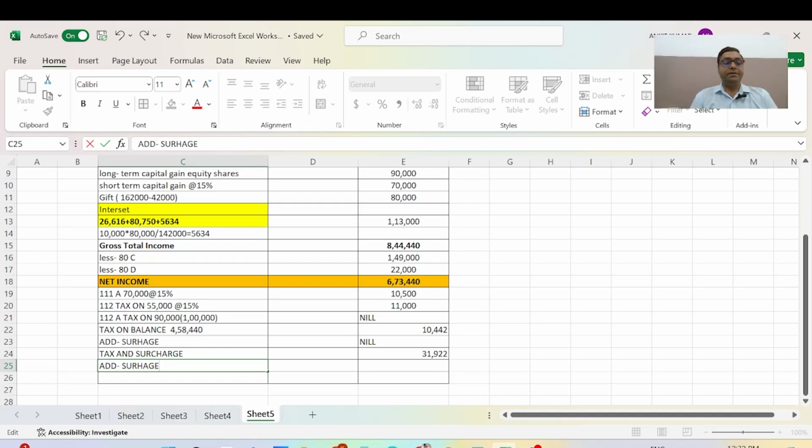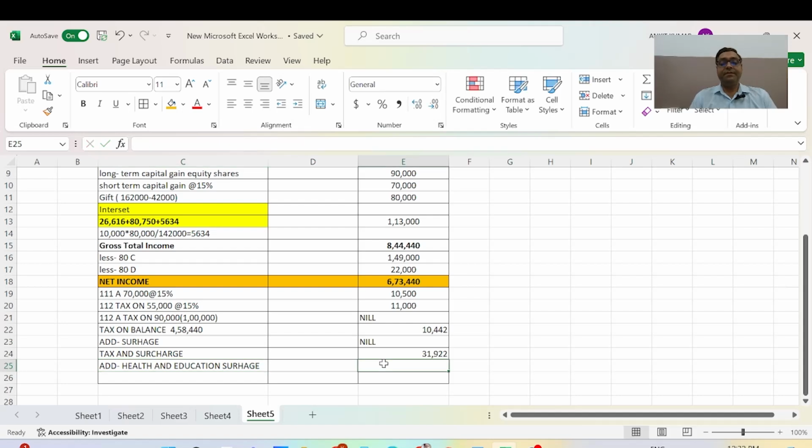This will be health and education cess. Education cess will be 4%. It will be 31,922 at the rate of 4%. The calculation will be 1277.